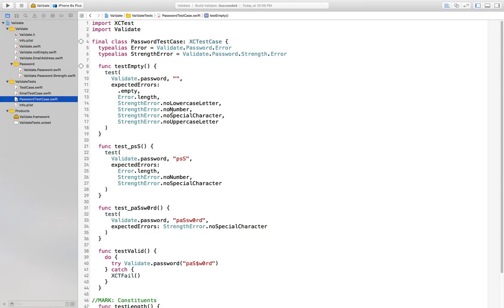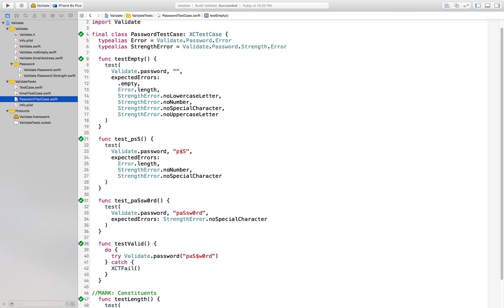Is it time to hit Command U? It is time for Command U. So we'll validate that for an empty string, when we validate it as a password, that all the possible errors show up. It is empty, it's not long enough, there is no lowercase letter, number, no special character, and no uppercase letter either.